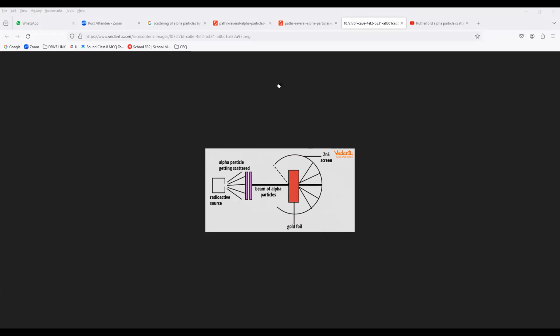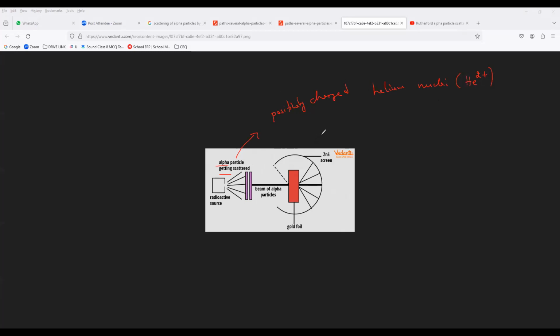Okay. So now, the alpha ray scattering experiment. This is the source of alpha particles. So what is meant by alpha particles? Now I am going to tell you. Alpha particles, please remember, are positively charged helium nuclei. Write it, everyone. Positively charged helium nuclei, that is He2+. That is what we call alpha particles.